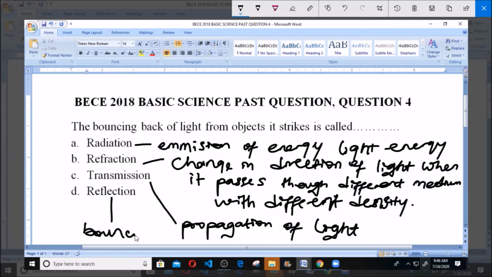So our answer for this question is D, reflection, because the question says the bouncing back of light from object it strikes is called dash, and like I said, reflection simply means what? The throwing off or the bouncing back of light when it strikes plane objects. So our answer is D, reflection.